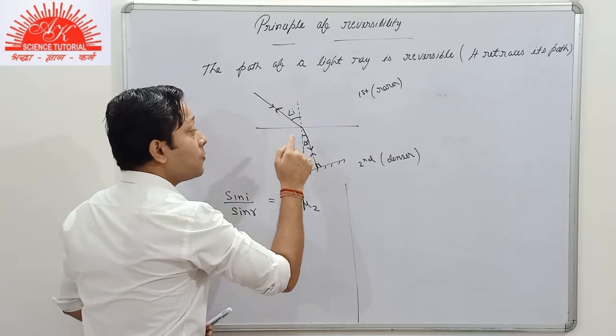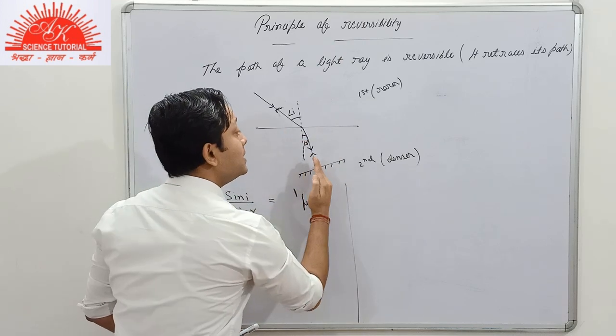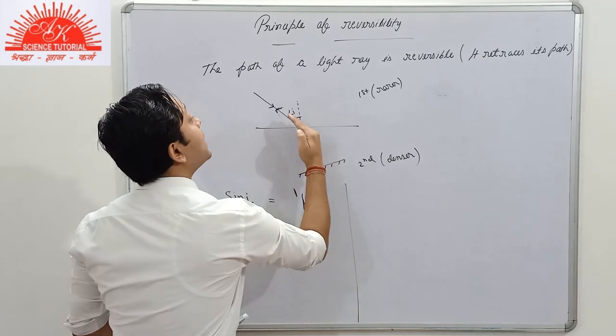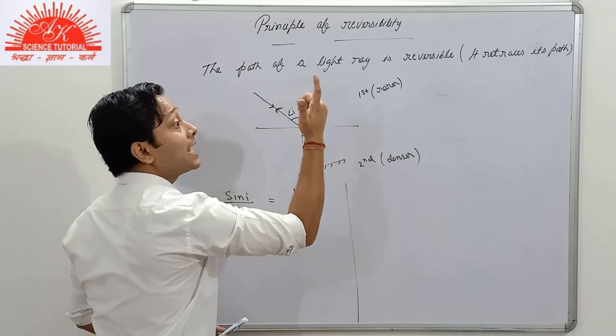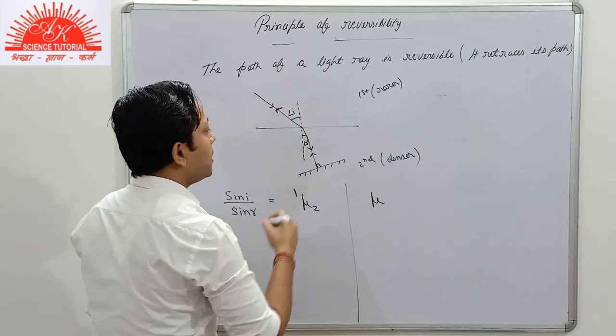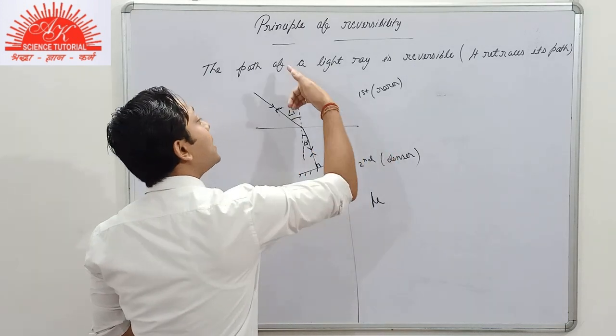It means that when the light ray retraces its path, this denser medium is the first one, and it enters the rarer medium. So this medium becomes the second medium. So what can we write over here? Now the light ray travels from the denser to the rarer medium.